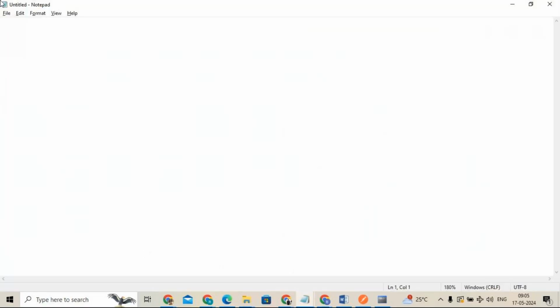Okay. Can anyone recall what we discussed in the previous session? We discussed components. What do you mean by components? Components and folders. Components are the reusable entities, right?